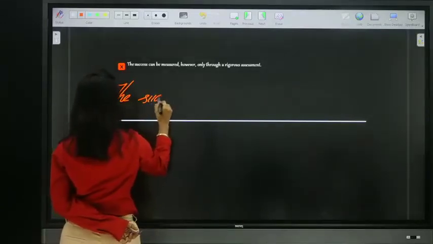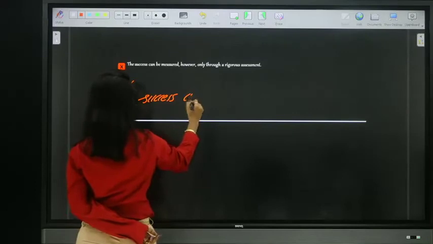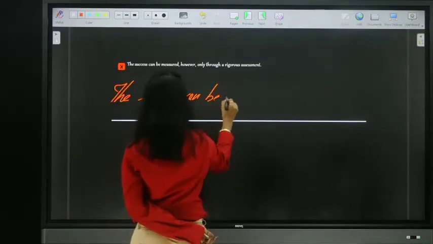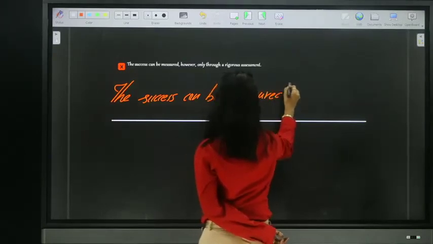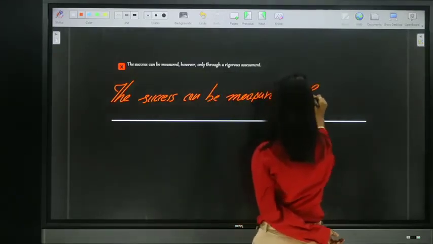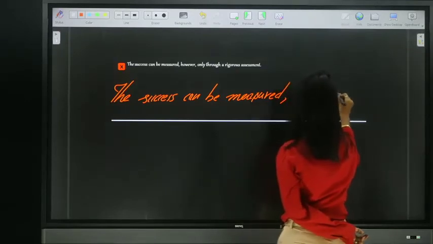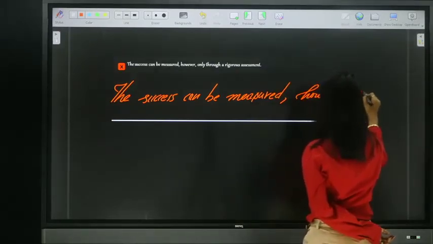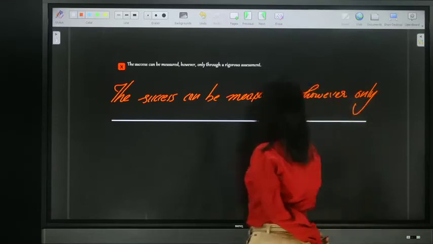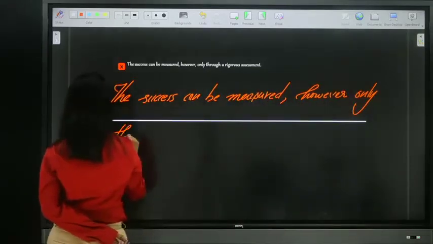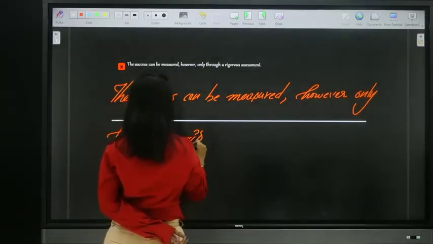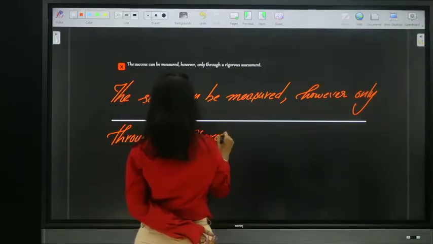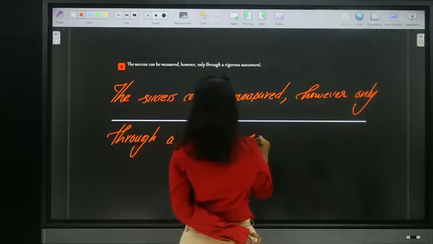The success can be measured. However, only through a rigorous assessment.